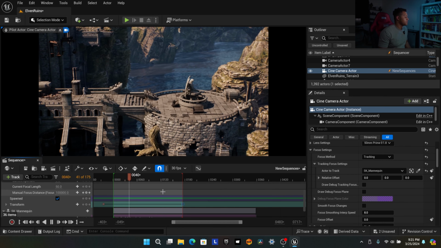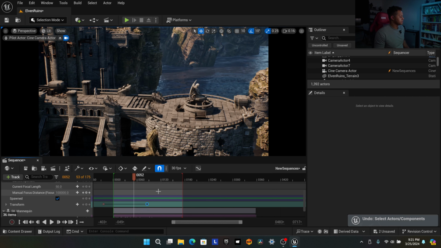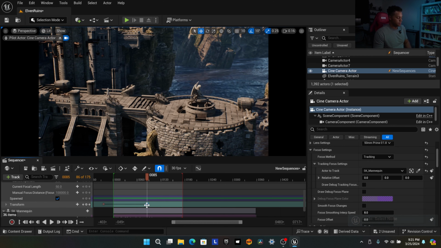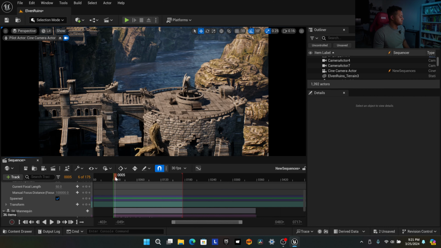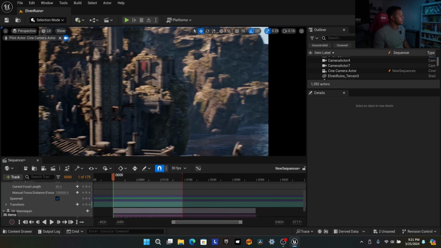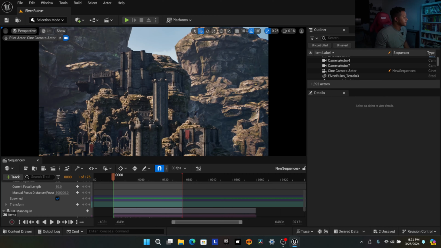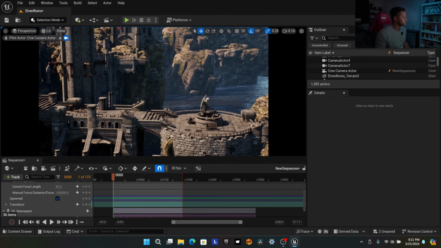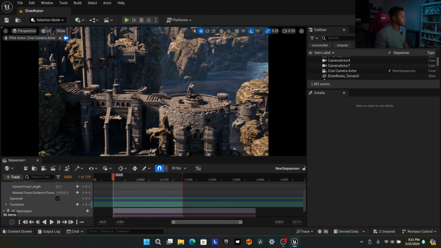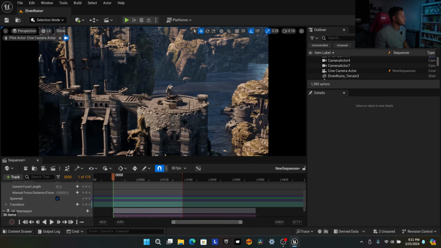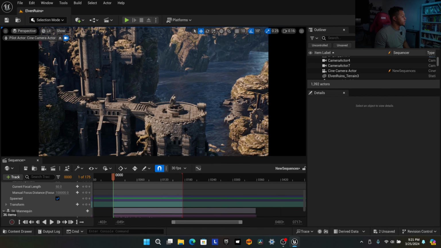That's pretty nice. Or I can scrap this and maybe start up so we see more of all this space as well. Or it can be like a drone flying in, right? So possibilities are endless. It's really whatever you want it to be.